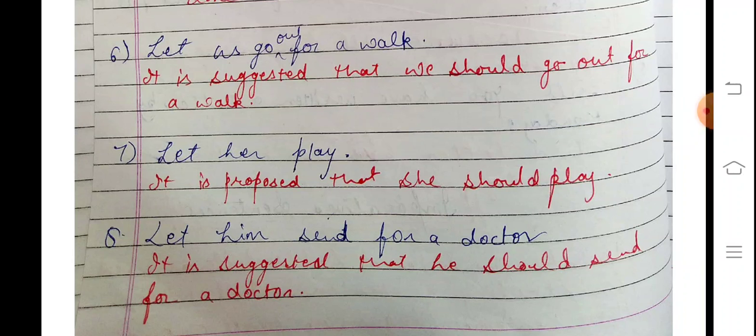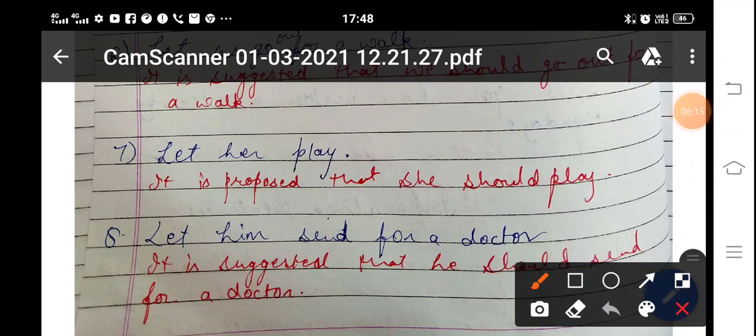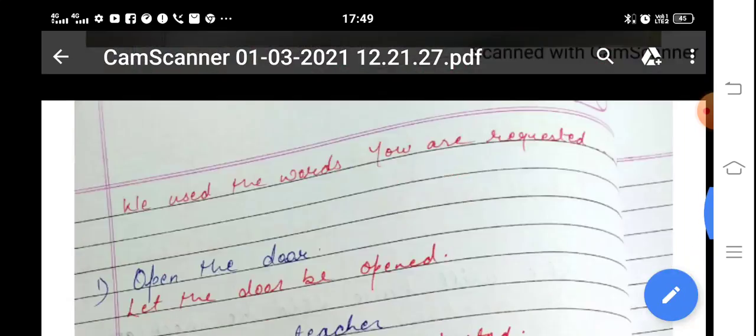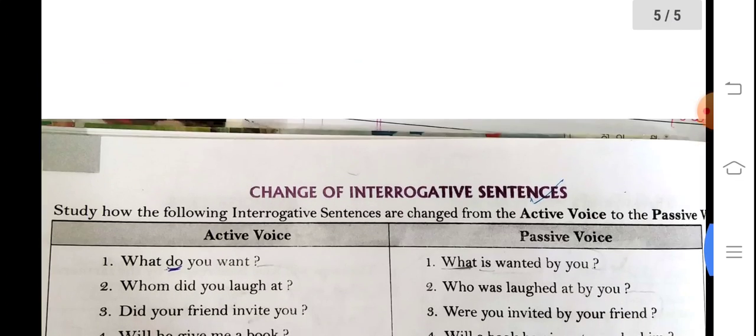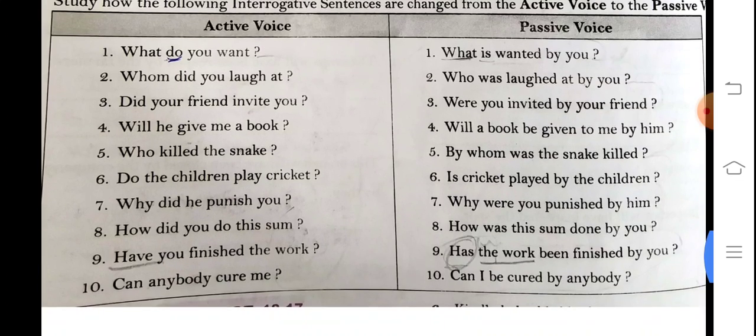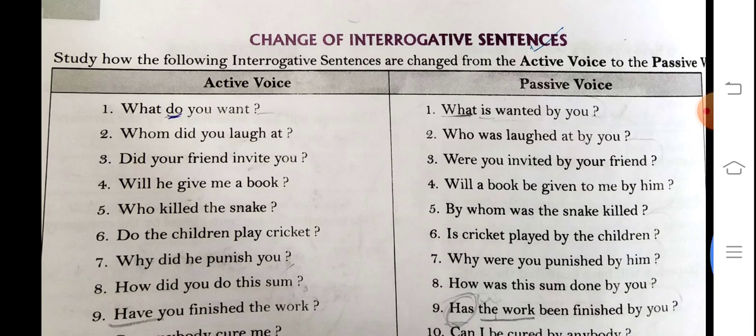If the sentence starts with "let", you have to use "should". And when it's a simple imperative sentence, you start the sentence with "let". Let him be sent for a doctor. It is suggested that he should send for a doctor. So these are some imperative sentences, and now some interrogative sentences.